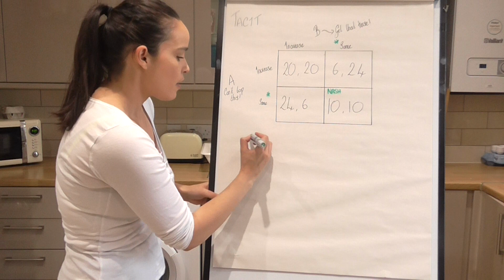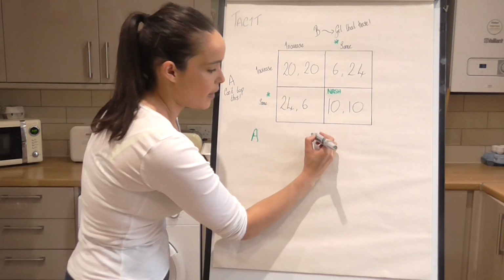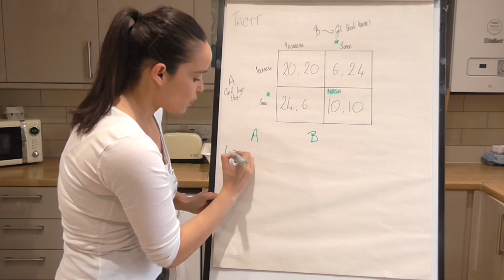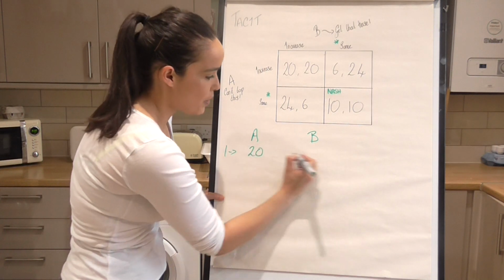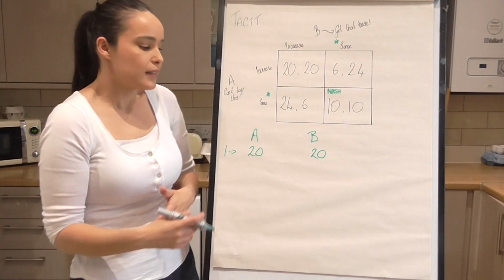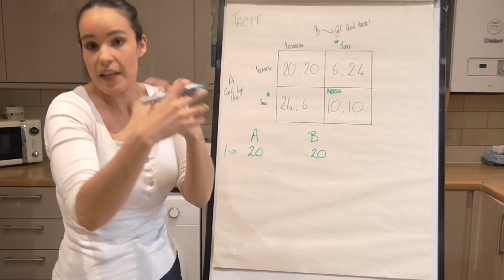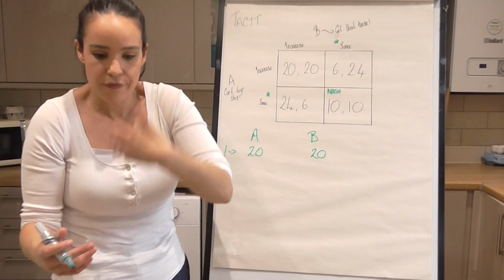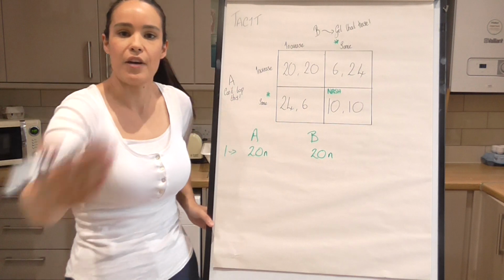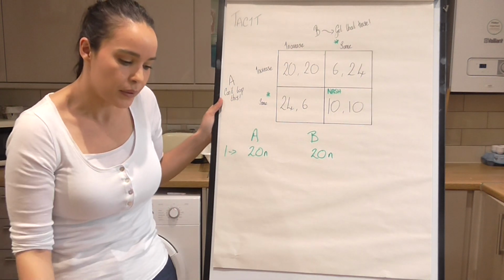So we've got firm A, and then we've got firm B, and in round one they both get 20, right? And if they play that continuously every single round, then they'll just end up with 20 times the number of rounds that they go.